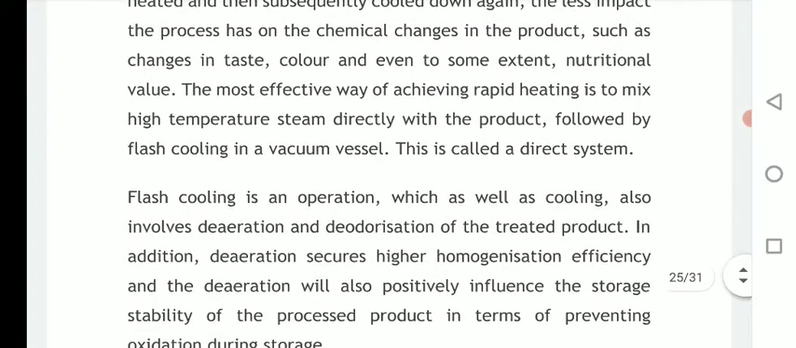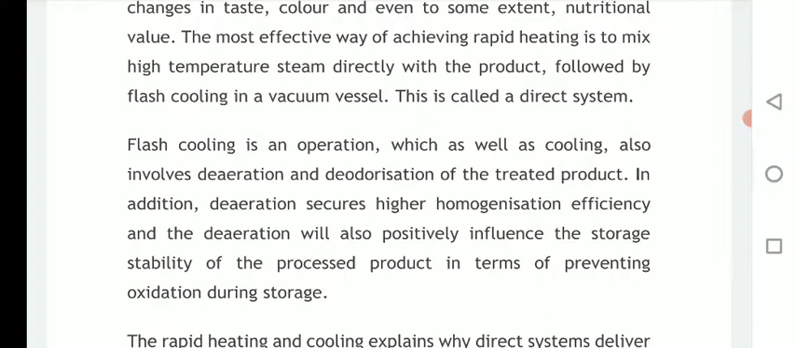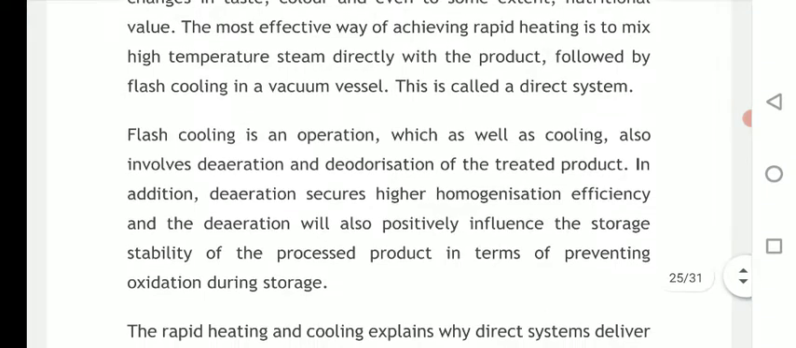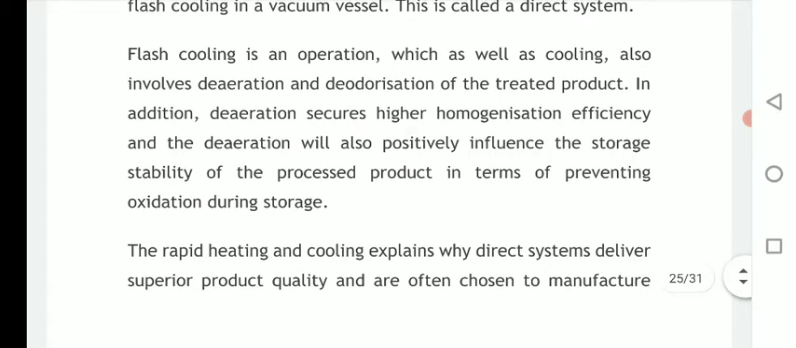So the most effective way of achieving rapid heating is to mix high temperature steam directly with the product, followed by flash cooling in a vacuum vessel. So this is called the direct system. So flash cooling is an operation which, as well as cooling, also involves deaeration and deodorization of the treated product.